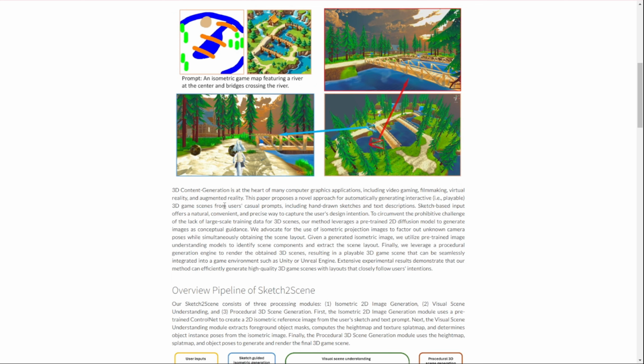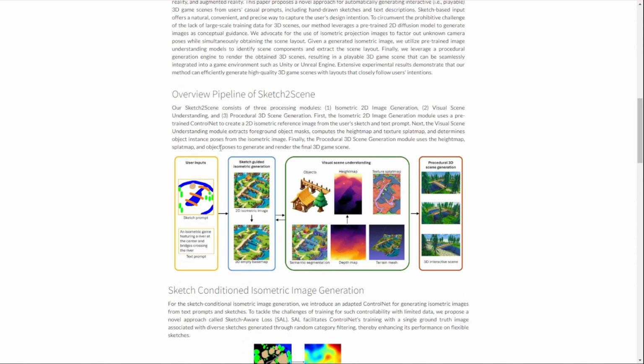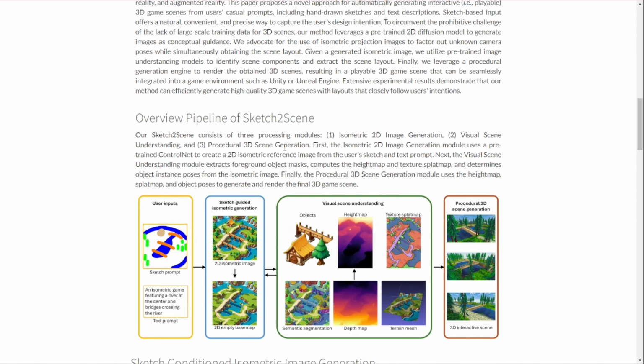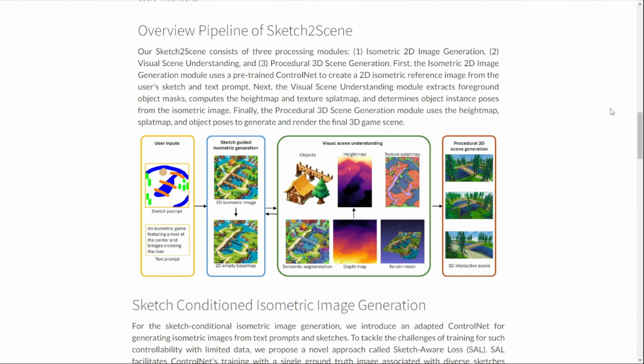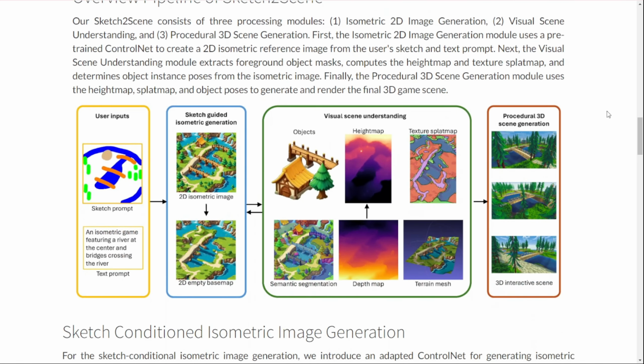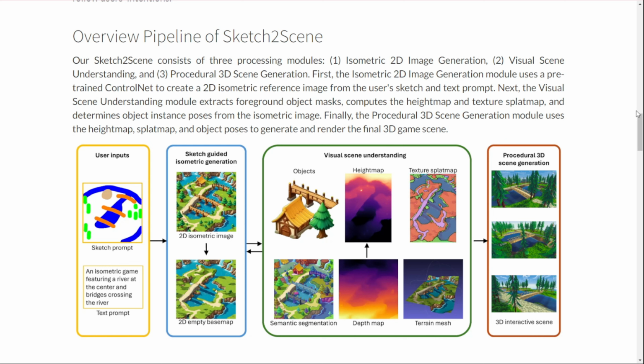Here's the breakdown. User input. It all starts with a simple hand-drawn sketch or text description from the user. This is where you outline your vision for the game scene. 2D isometric generation. Instead of jumping straight to 3D, the system first generates a 2D isometric image. They're using a modified version of ControlNet, a conditional diffusion model, to do this. The isometric view is key here. It gives a consistent representation of the scene without worrying about camera angles.